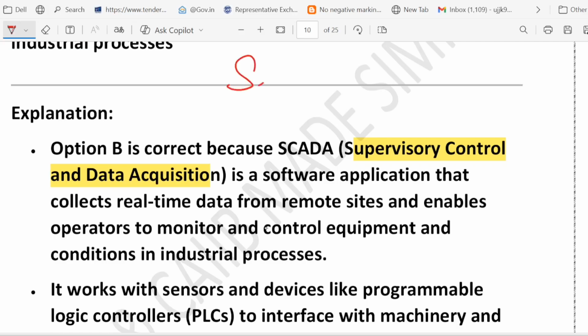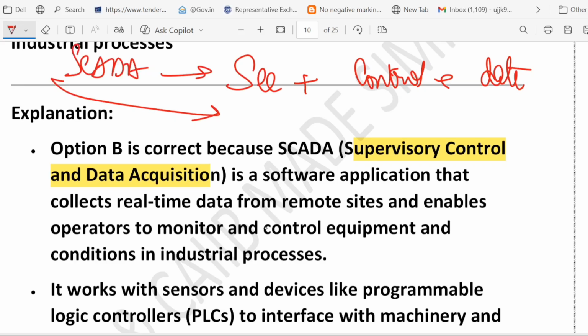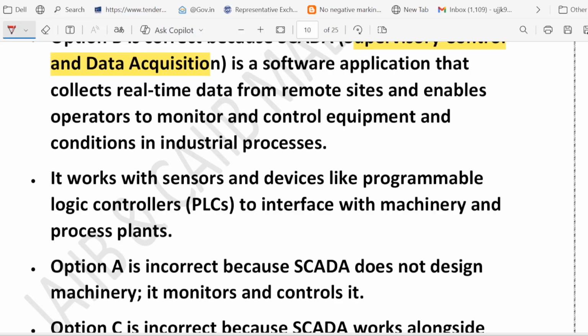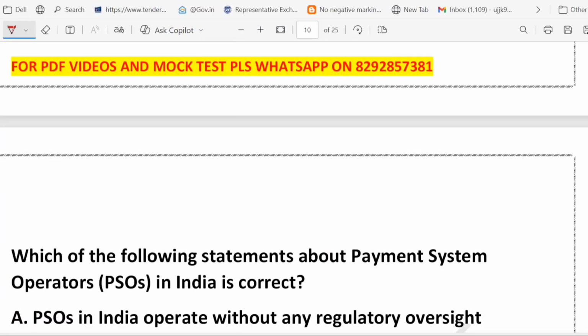So you can think of SCADA like this: S as C for control and DA for data. C, control, data. You see the data and control the process. That's it. Some data will be shown on the front of your screen, and based on those data, you control the process. That's called SCADA. Okay, I hope it is clear now.